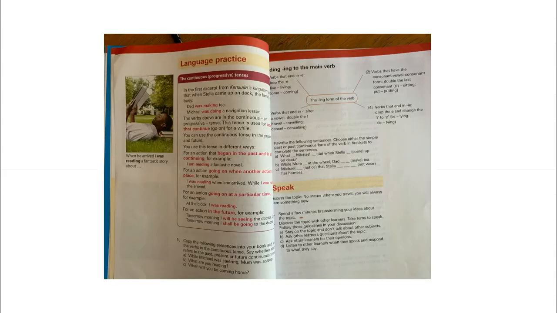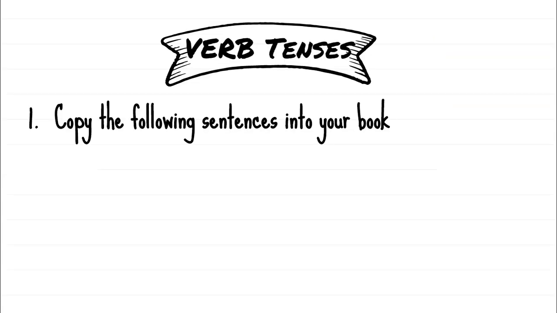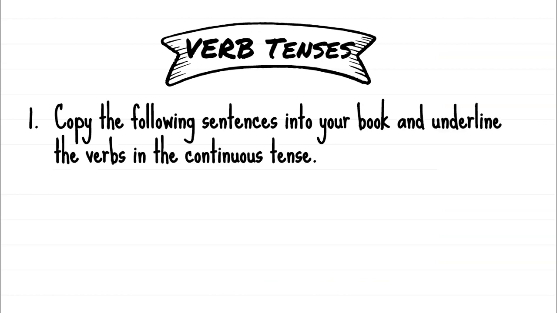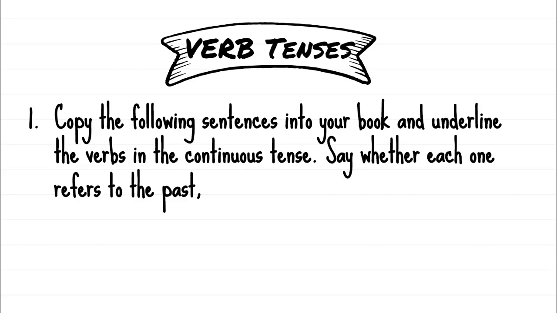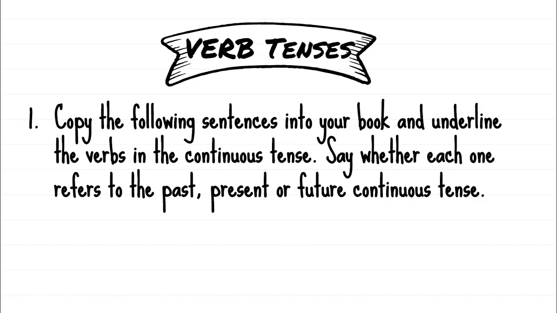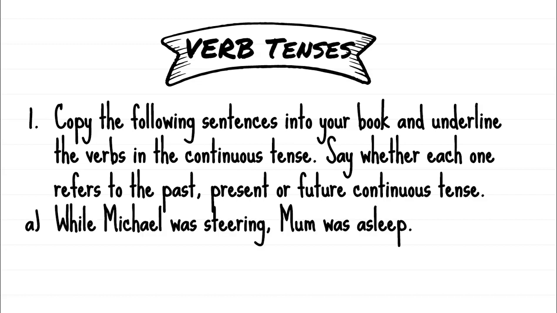All right, this is what it looks like in your textbook. It's that double page over there. And we're going to start looking at question number 1. Copy the following sentences into your book and underline the verbs in the continuous tense. You need to say whether each one refers to the past continuous, the present continuous, or the future continuous tense.